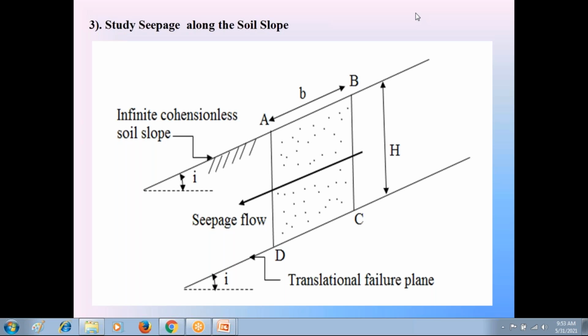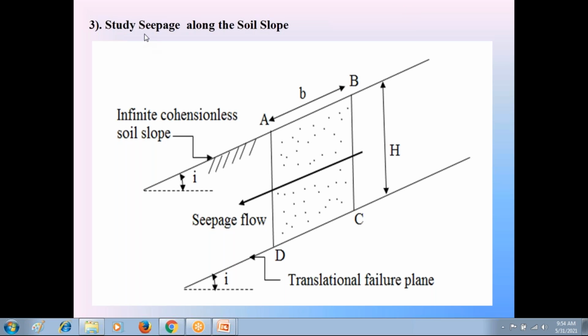So in the seepage condition, this is very, very important. In the seepage condition, the flowing water develops an additional pressure or stress in the soil, that is called the seepage pressure. So in the third condition, we must also consider that seepage pressure, that is the pore water pressure, the movement of water, since the water is in the flowing condition, that is seepage in the soil.